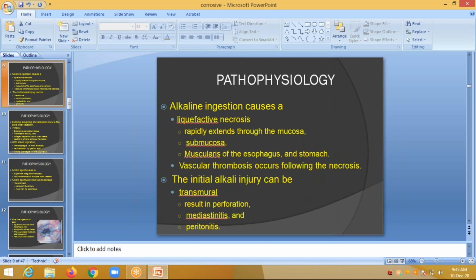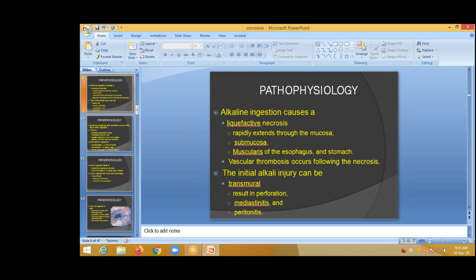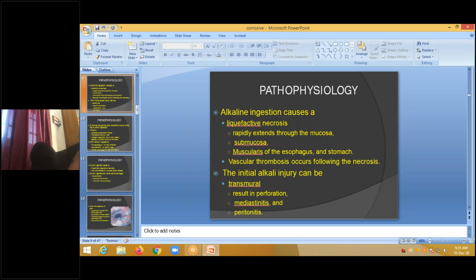Okay, coming to pathophysiology, what happens if alkali ingestion occurs? When taken, liquefaction necrosis occurs. It extends through the mucosa of the esophagus, then through the submucosa, followed by the muscularis of the esophagus and stomach. And vascular thrombosis occurs following the necrosis of the tissue. That is the ultimate pathophysiological end process of alkali ingestion, that is necrosis.